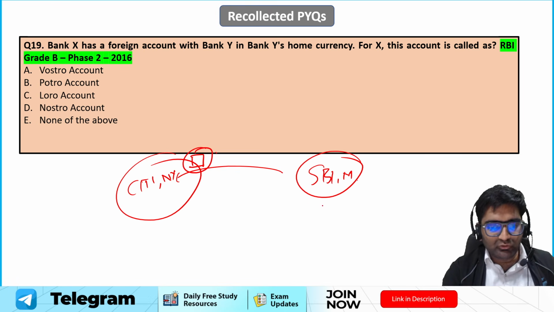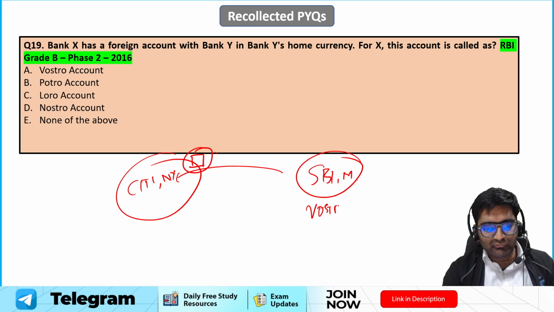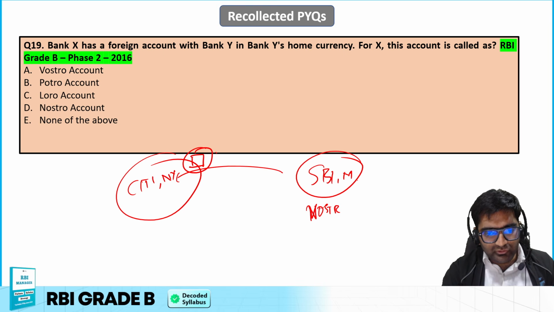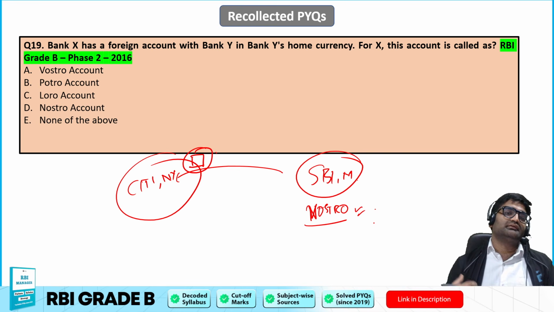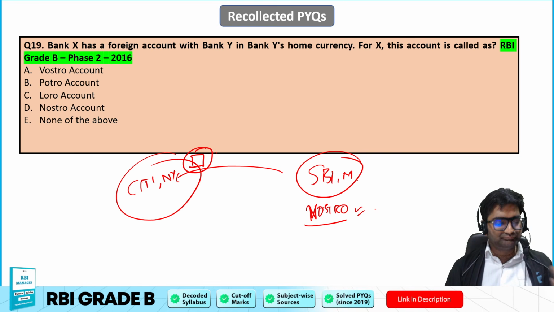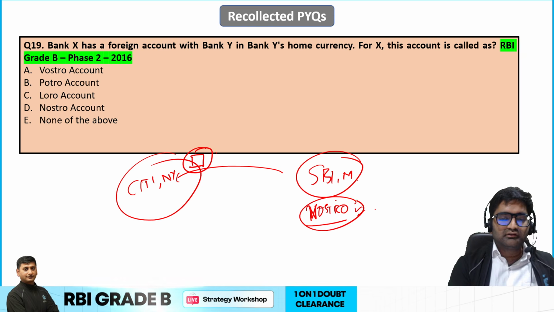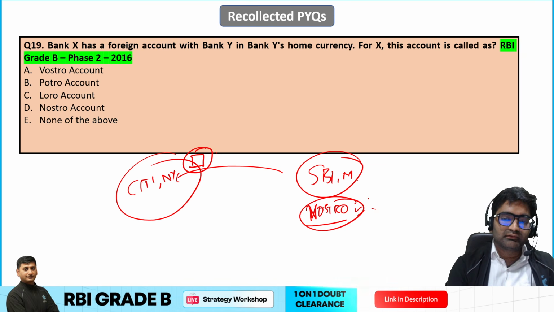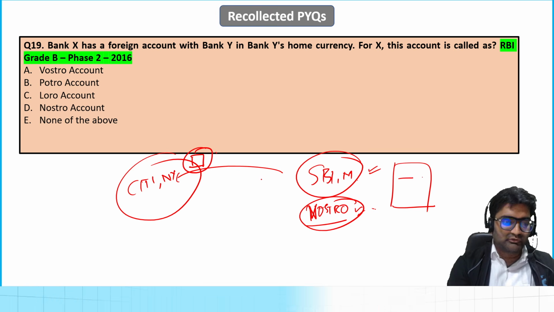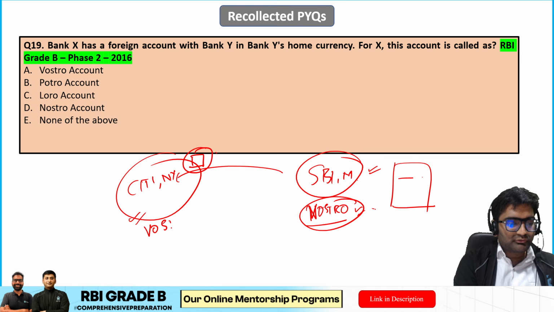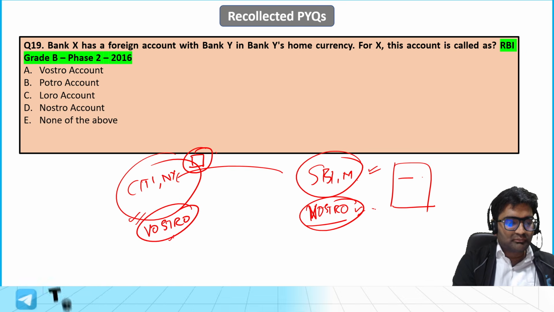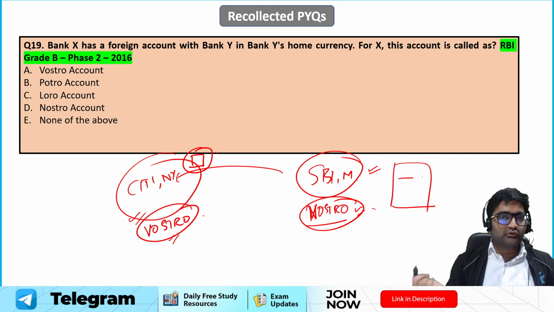SBI Mumbai calls it a Nostro account. Nostro in the sense our account with you. It is a Russian term, but SBI Mumbai in its books writes this account as Nostro account, while Citibank New York will be writing that account as Vostro account. Again a Russian term, Vostro in the sense your account with us.